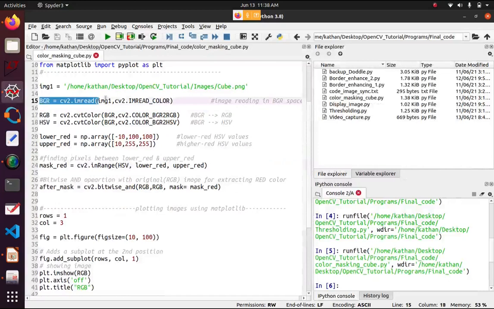So you read the image in the BGR format, then we convert this image into the HSV format. You know how to convert the image using cv2.cvtColor. Then we need to specify some sensitivity array matrix, that is, how much range you want to extract from the HSV color space.